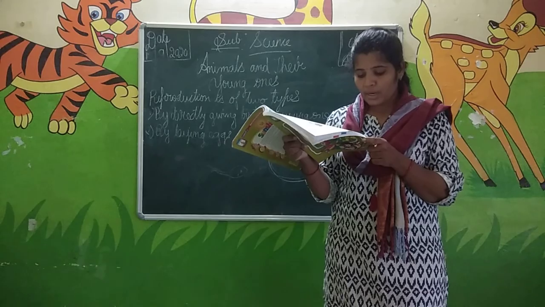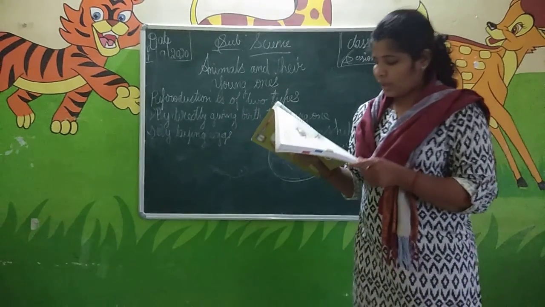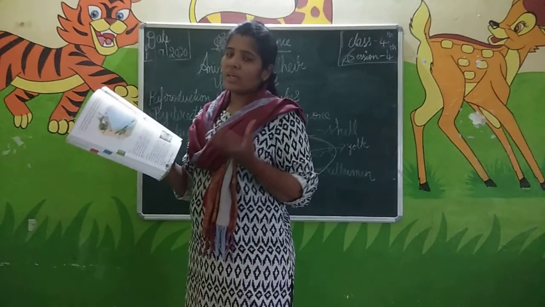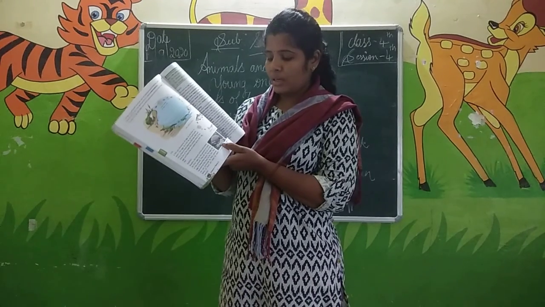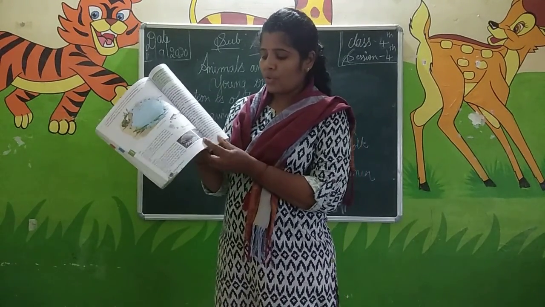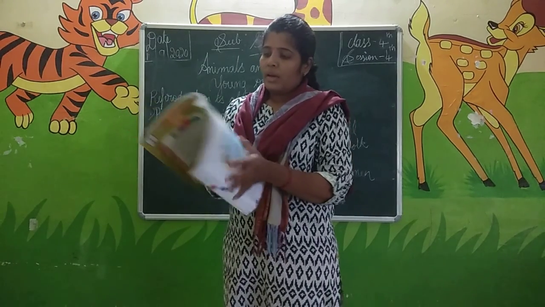They are not protected by their parents. Many of them are eaten by other animals. These eggs are also not protected by their parents, but most of the eggs are eaten by other animals. The tortoise with its young ones. See here, is a small tortoise. The baby snakes coming out from the egg.